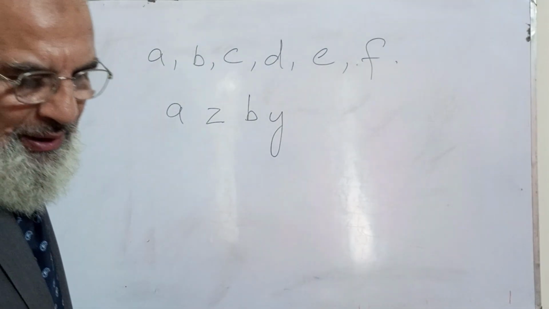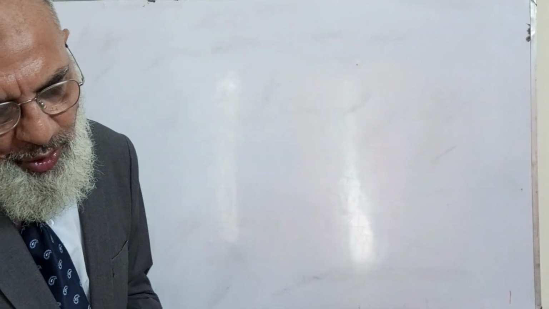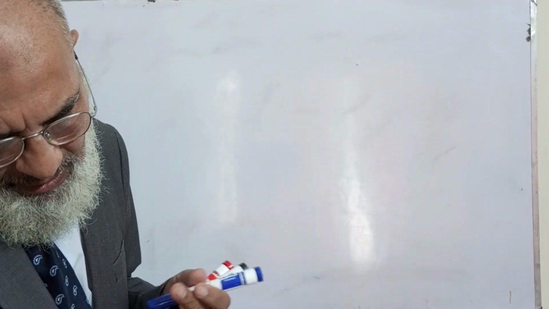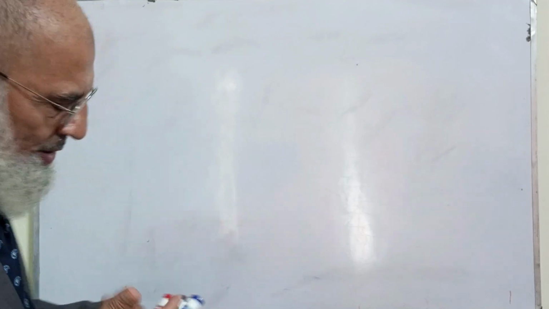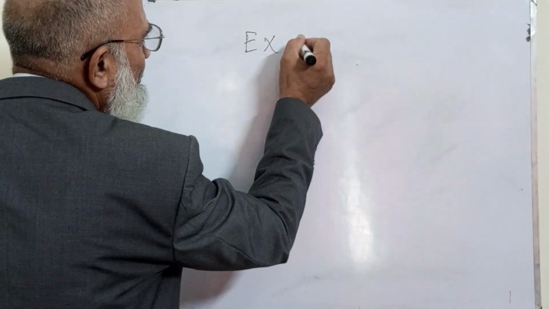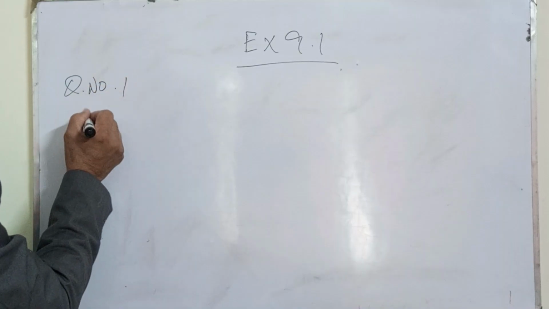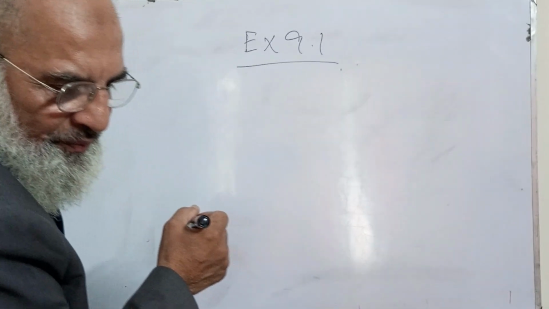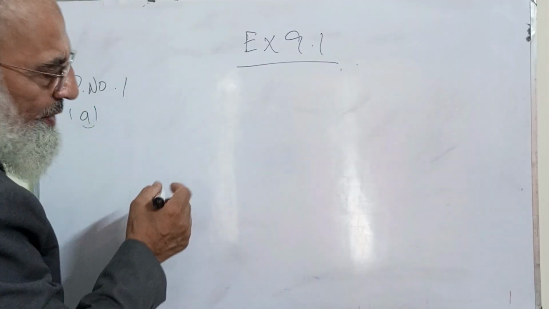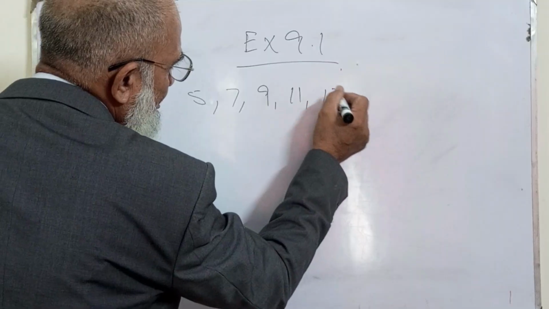Okay. Now let us start exercise 9.1. We'll draw a diagram to show how each of the following sequences continues and find the next three terms in each case. It is very easy. I just told you. Exercise 9.1, question number 1, part A: 5, 7, 9, 11, and 13.